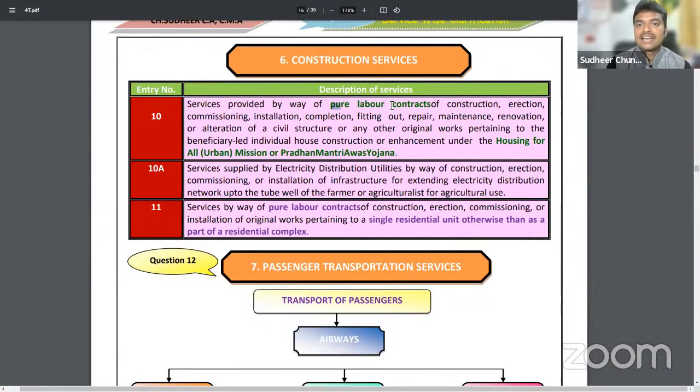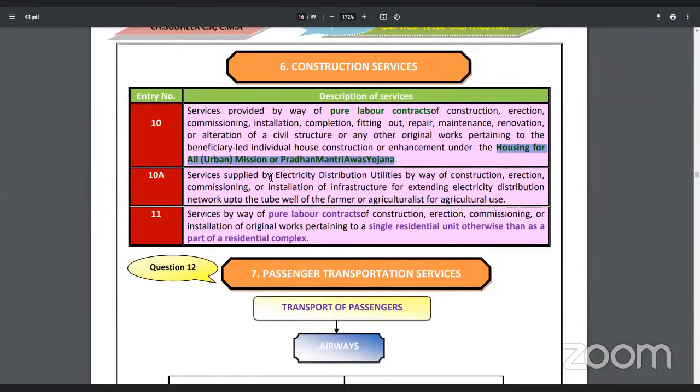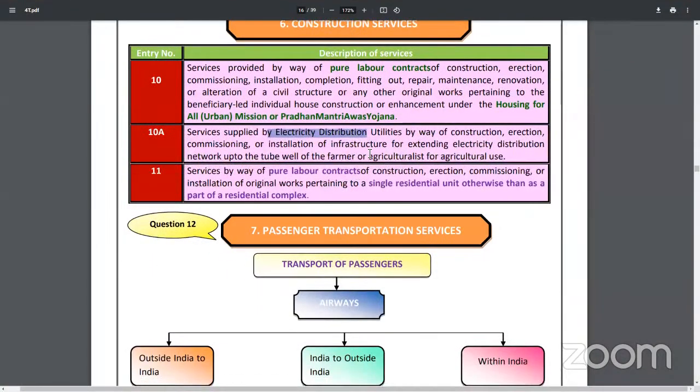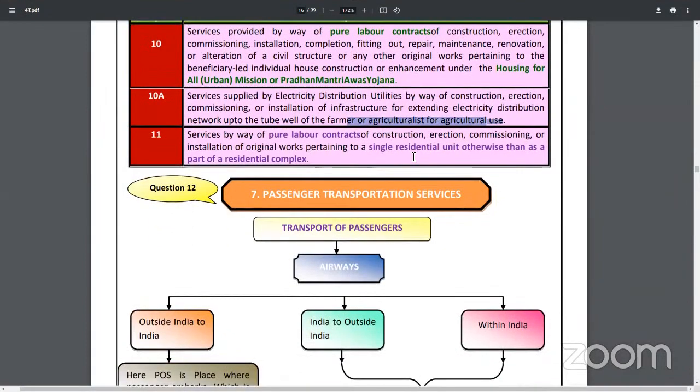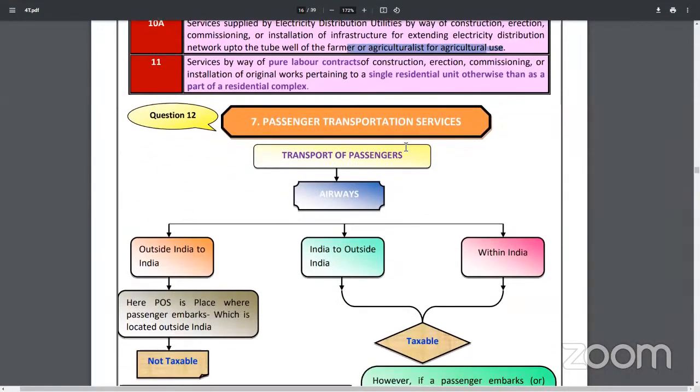Okay. Next, labor contracts provided to government schemes. Generally, labor contracts will be liable to GST, but under the urban mission schemes or Pradhan Mantri Awas Yojana, for such construction purposes, if we provide any labor to the government, those services are exempted from GST. Not only that, electricity distribution for farmers' agricultural use, this I have already explained to you. Any resources given to farmers are exempted from GST.